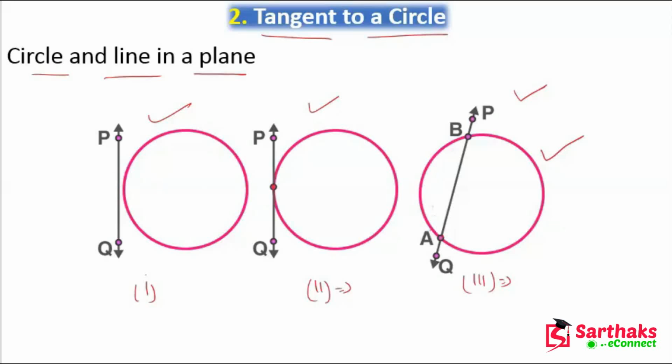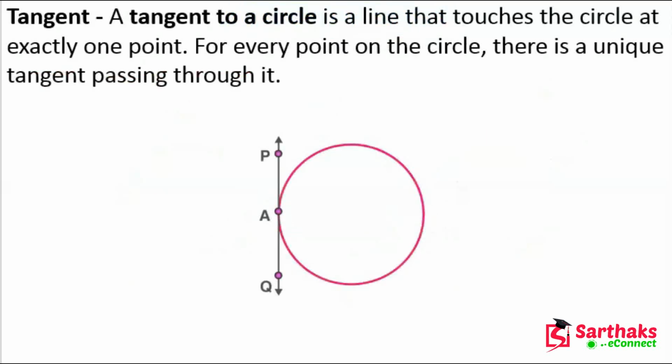Now let's come to the main topic, the tangent. What is a tangent? We already know that a tangent to a circle is a line that touches the circle at exactly one point. Let's suppose we have a circle like this. Now line PQ touches the circle at a single point named A.